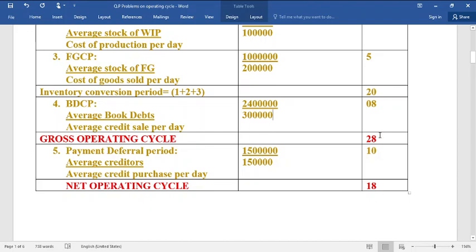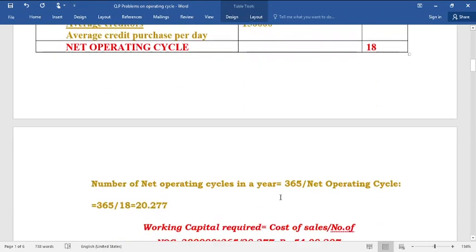Gross operating cycle is marked in red ink. Gross operating cycle minus payment deferral period. Payment deferral period means the time needed for the payment to the creditors who have supplied raw materials on credit basis. These are the days for paying those who have supplied raw materials to the firm on credit. So average creditors divided by average credit purchase per day. This data is furnished there. So you will get 10. So 28 minus 10 is equal to net operating cycle.